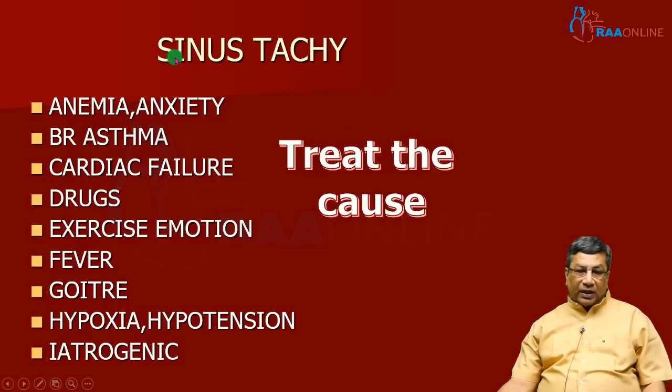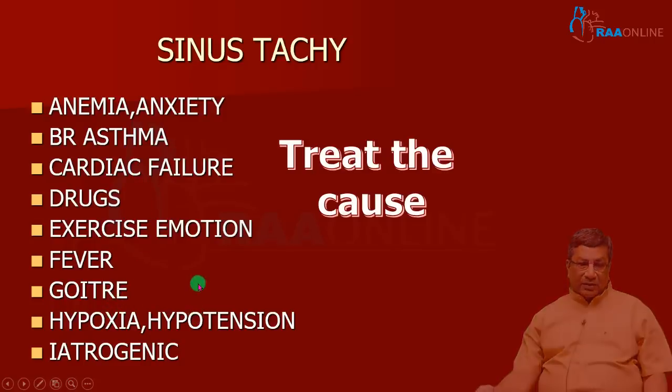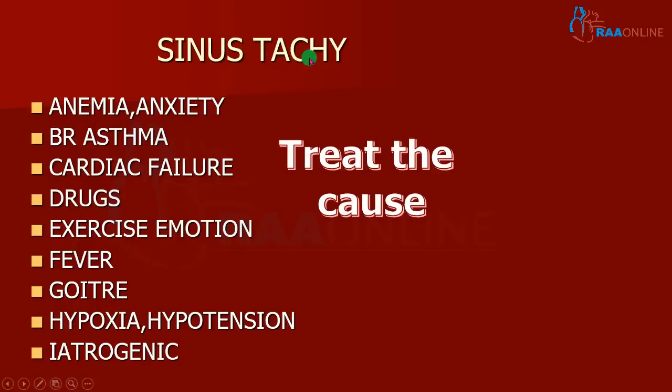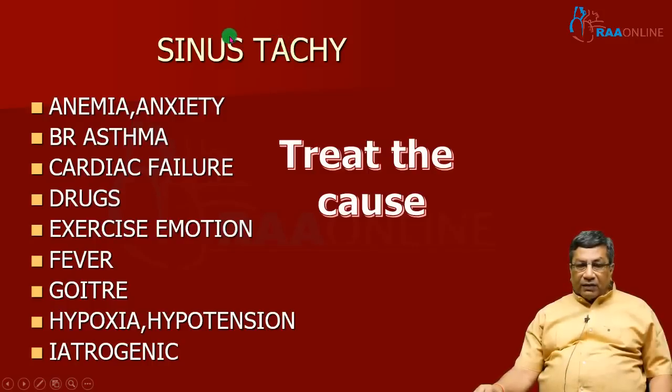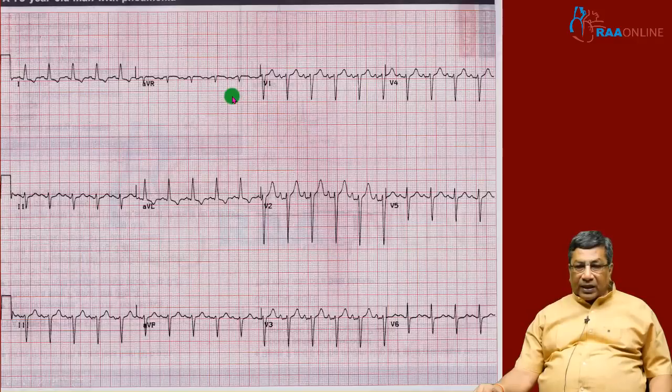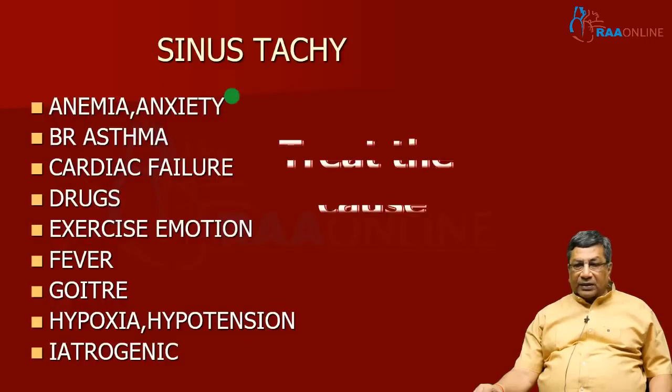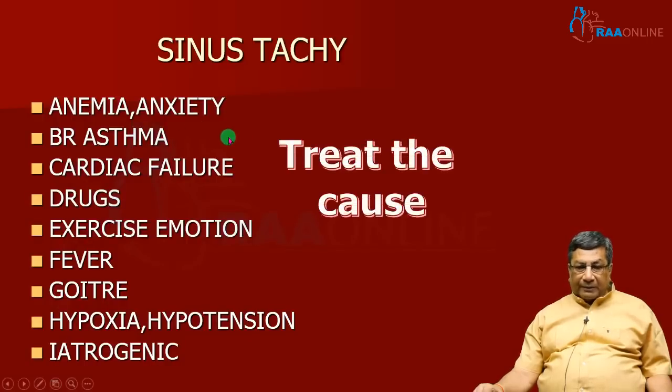So, straight away, don't try to give a beta blocker or verapamil to suppress sinus tachycardia. Many times, the sinus tachycardia will be compensating for a major disease like heart failure or hypoxia or hypotension. So, this may be a compensatory mechanism by which the heart is maintaining the cardiac output. Whenever the stroke volume is low, the sinus tachycardia is the one which maintains the cardiac output. So in that situation, if it is a compensatory tachycardia and you suppress it, the patient will go into severe hypotension and shock. So please remember, whenever you come across a sinus tachycardia, identify what is causing it and treat the cause and not the arrhythmia per se.